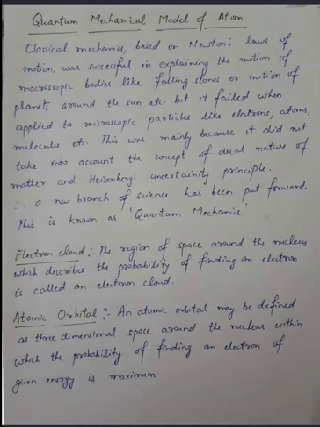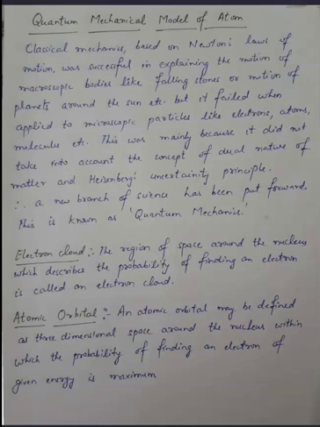Classical mechanics does not explain microscopic particles because it did not take into account the concept of the dual nature of matter and the Heisenberg uncertainty principle. So we need a new branch of science, the quantum mechanical model of the atom, and this is known as quantum mechanics.